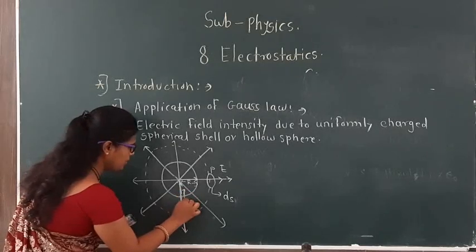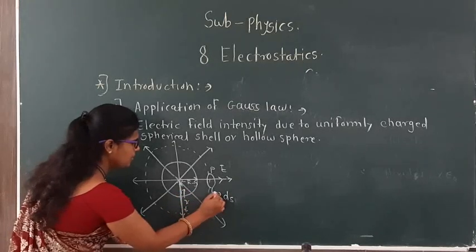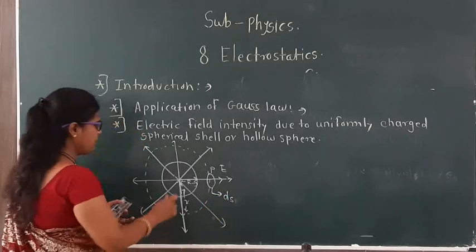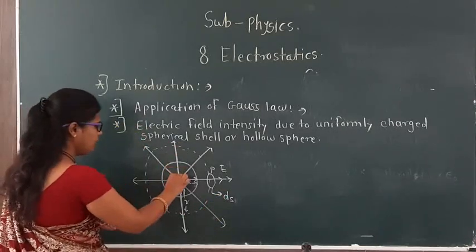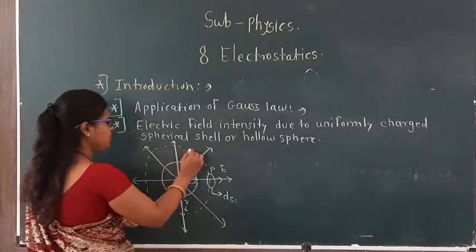The small r is here. ds is the small surface area. Now there is a concentric sphere. This is the Gaussian sphere.